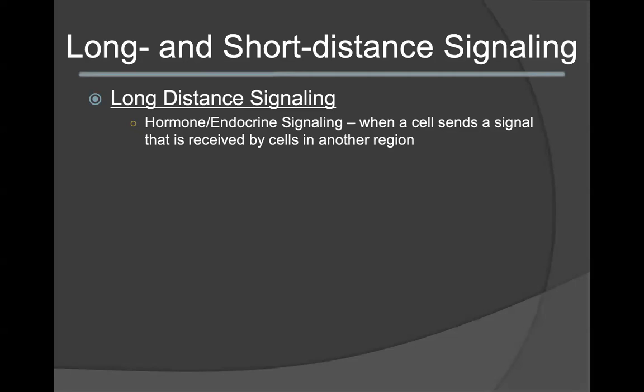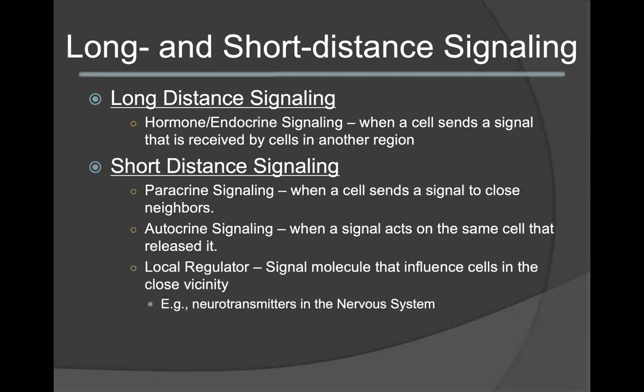In long distance signaling, a cell will send a signal that can be received by other cells in a different region of the body. This is also known as hormone or endocrine signaling. Short distance signaling is when the signal only has to travel a very short distance. So this occurs when a cell is either signaling to itself or signaling to adjacent cells.